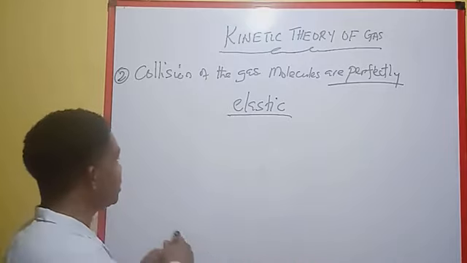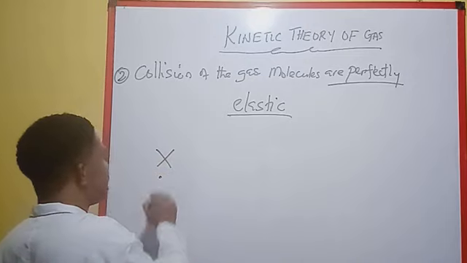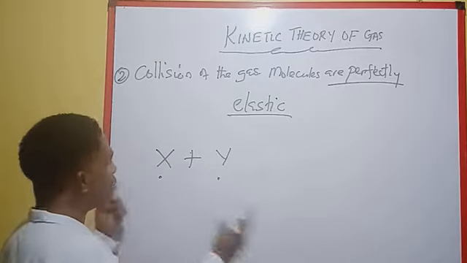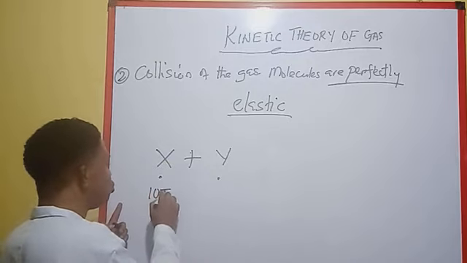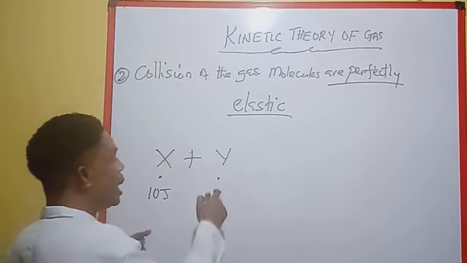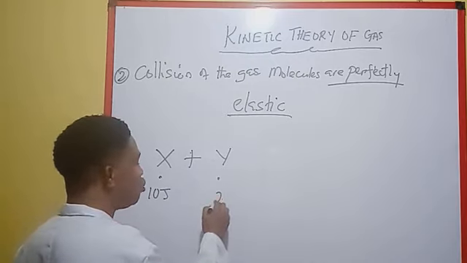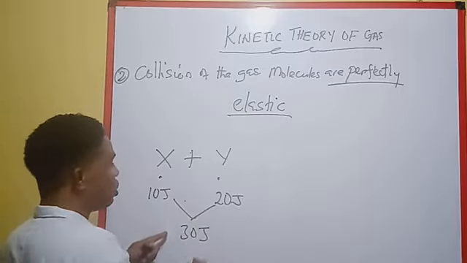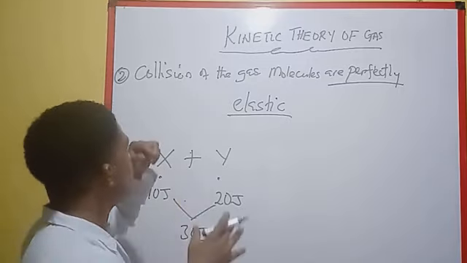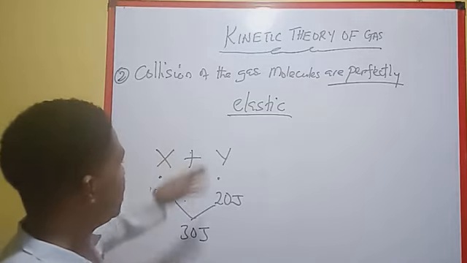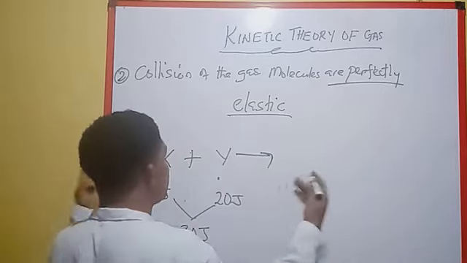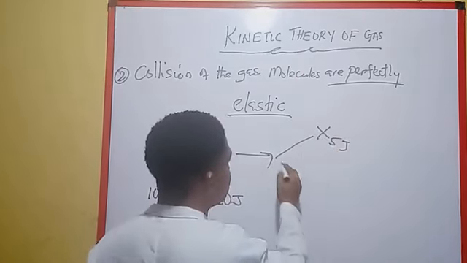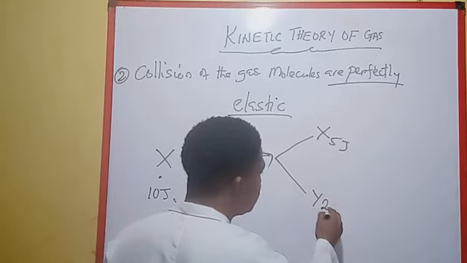For example, let's say X is a gas molecule colliding with Y, a gas molecule. Let's assume that molecule X has 10 joules of energy, while molecule Y has 20 joules of energy. If I add these two together, I will get 30 joules of energy. Now, what this second postulate is saying is that after they collide, X might be going with 5 joules, while Y might be going with 25 joules.